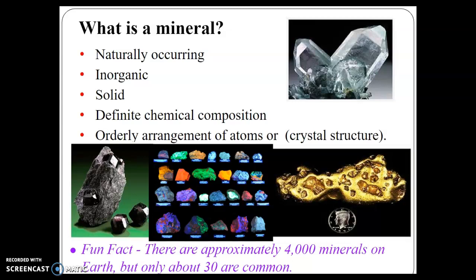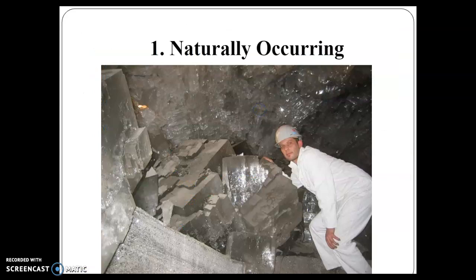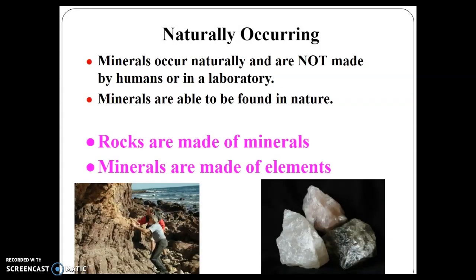If you find something and it doesn't follow one of these categories, so let's say where it says it's inorganic, meaning it has to be not made from something that was once living. So if you find something and it's made from a once living object, it cannot be considered a mineral. When we talk about naturally occurring, we are talking about things that can occur in nature. No help from man. They are not man-made. You cannot make them in a laboratory.